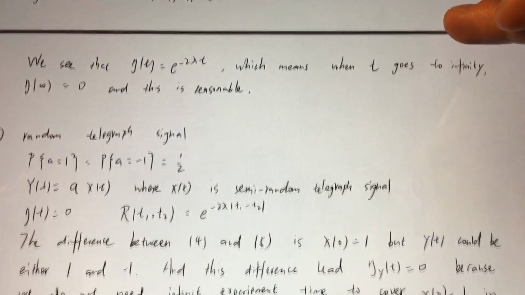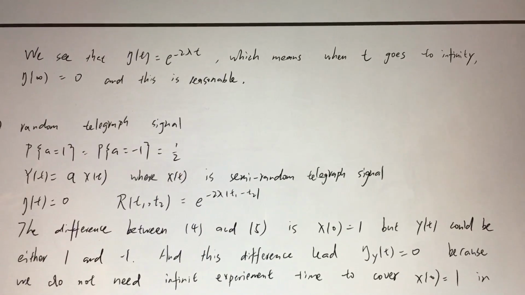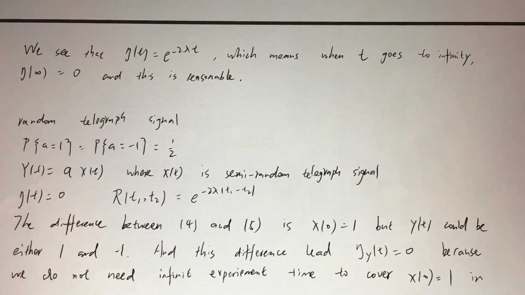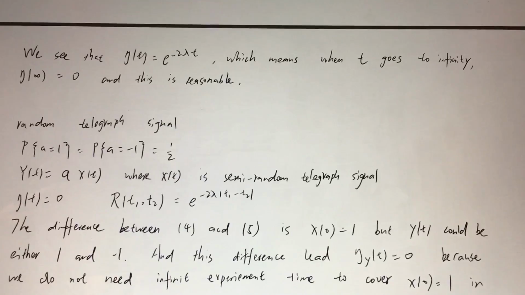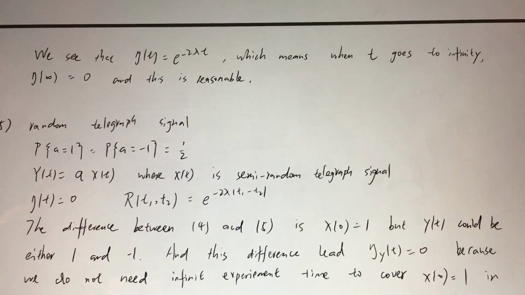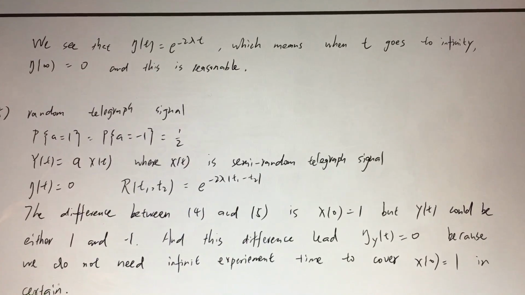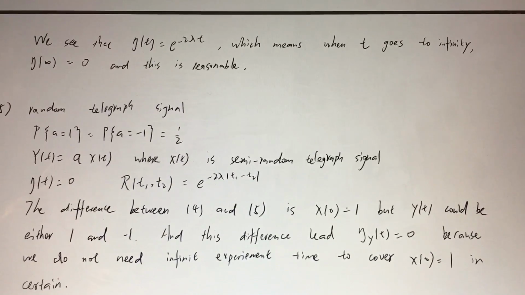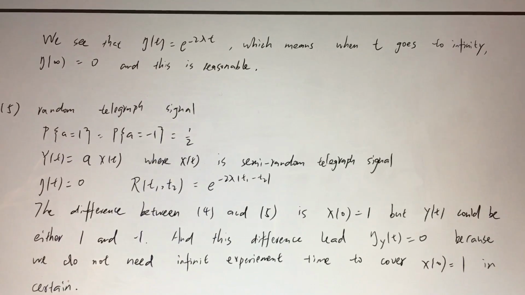So we see that the mean is e to the power minus 2 pi t, and this means when t goes to infinity, the mean is 0. This is reasonable because the telegraph signal has the same probability of going to 1 and -1, so the mean of the total signal should be 0.